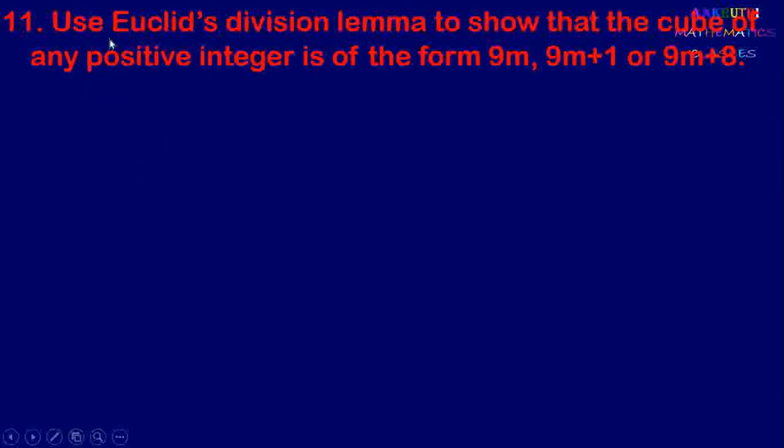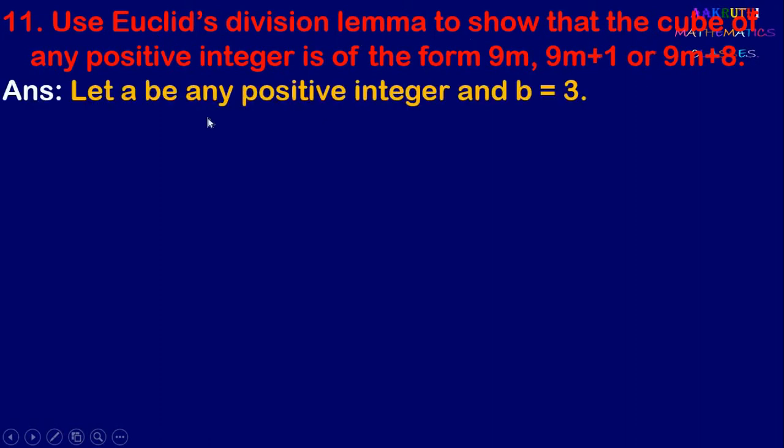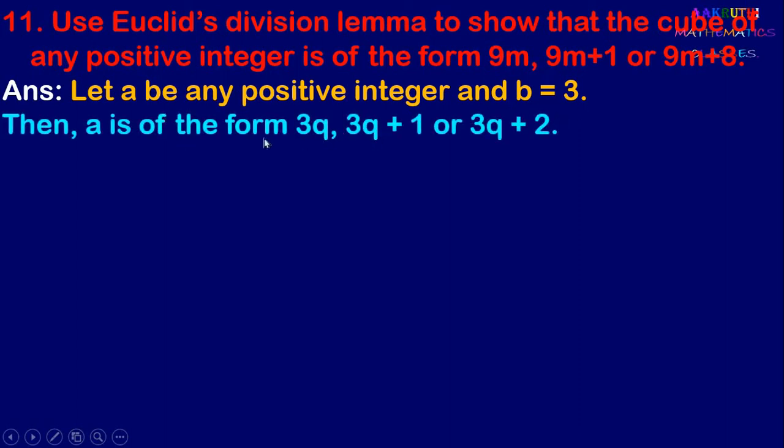So next question. Use Euclid's division lemma to show that the cube of any positive integer is of the form 9m, 9m plus 1 or 9m plus 8. Here also you have to use Euclid's division lemma to prove this. Now here we take a is any positive integer and b equal to 3. So we can write a equal to 3q or a equal to 3q plus 1 or a equal to 3q plus 2. The remainder should be less than 3 and greater than or equal to 0. So therefore remainder is 0, 1 or 2 only. So therefore we can write a equal to 3q, 3q plus 1 or 3q plus 2.